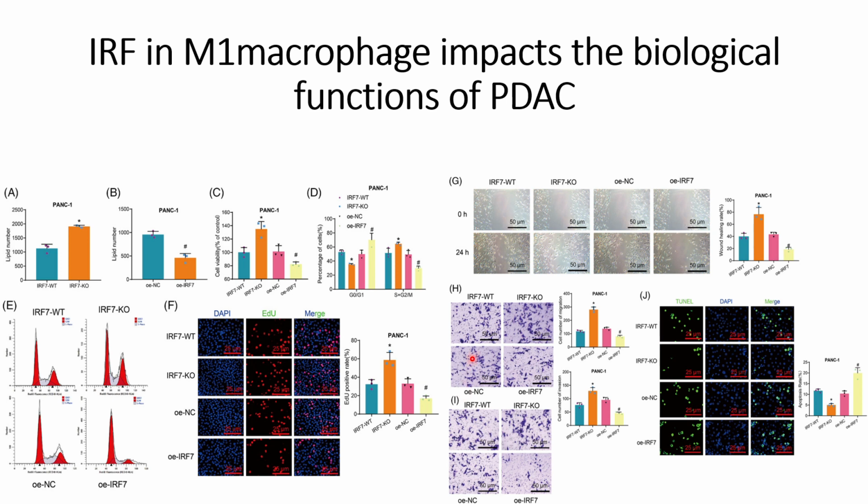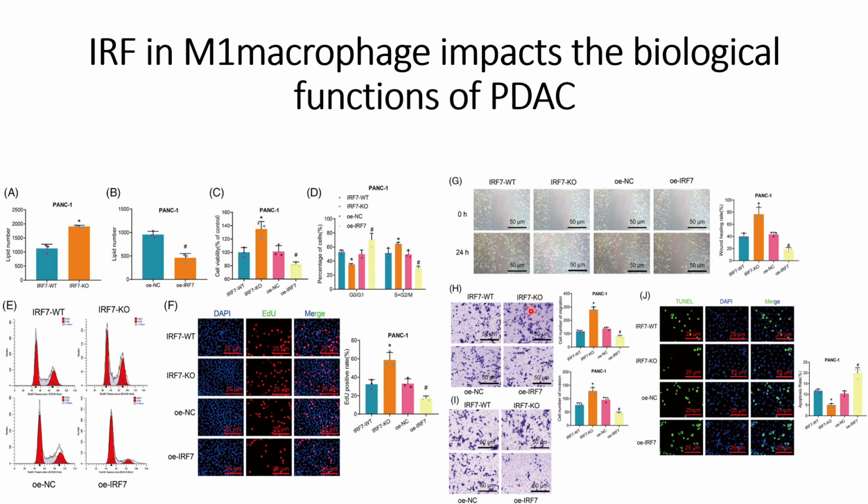where they checked IRF7 in wild type and knockout, and they can see that for the knockout the migration is higher. And in panels H and I, they did the experiment to check the migration property of the pancreatic cancer cells in the presence of macrophages with IRF7 and without IRF7.